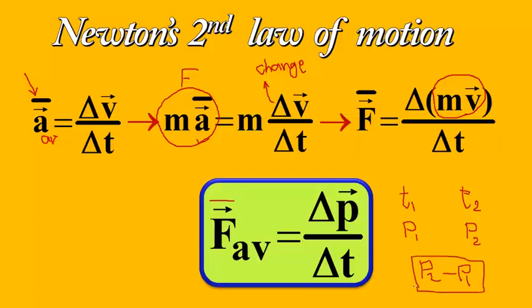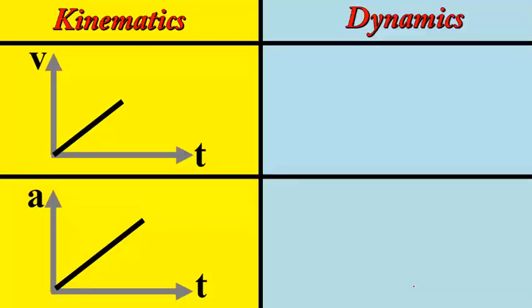Okay, let's go ahead, pay attention here. In this slide I have kinematics on the left side and dynamics on the right side. I'm going to compare some quantities here. In kinematics, you remember that we have a very important graph named the VT graph, velocity versus time. It could be in any form of a function. For example, here I've got a linear function. So the VT graph in my example here is a line. The slope of this line indicates acceleration, you know.